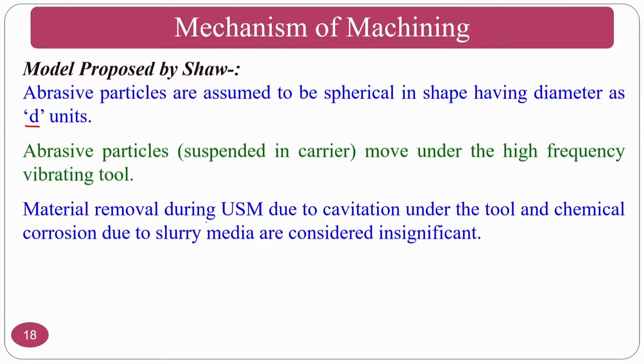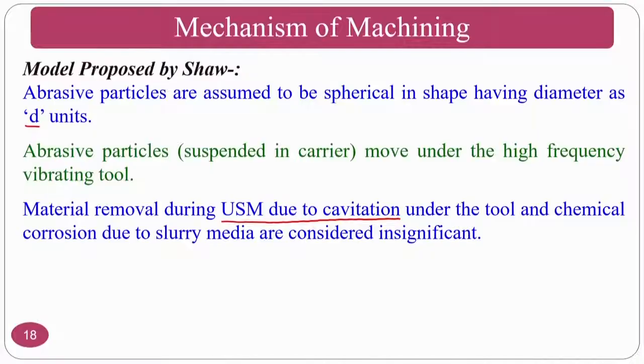Material removal during ultrasonic machining due to cavitation under the tool, and chemical erosion due to the slurry, are considered insignificant. That means that these mechanisms also exist, like cavitation and chemical erosion, but they are considered insignificant. The material removal action is then taken care of purely by the mechanical action of the abrasive particles.